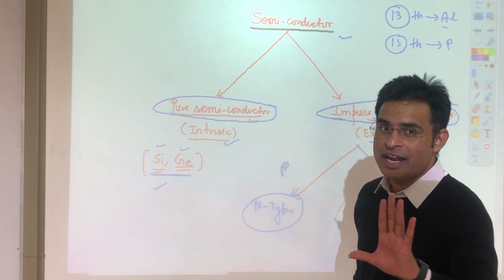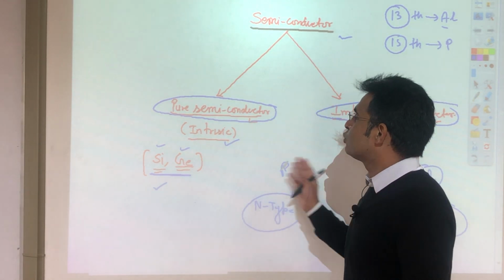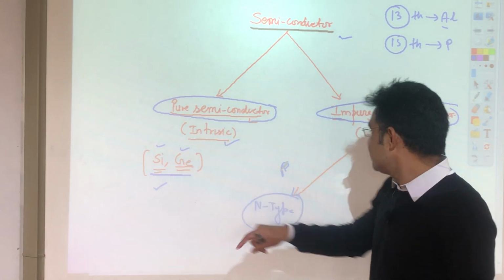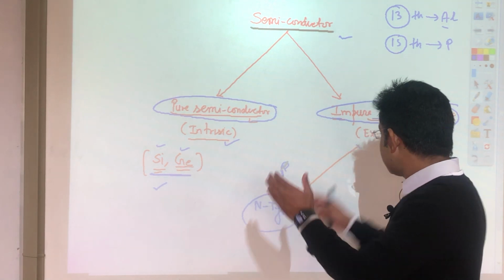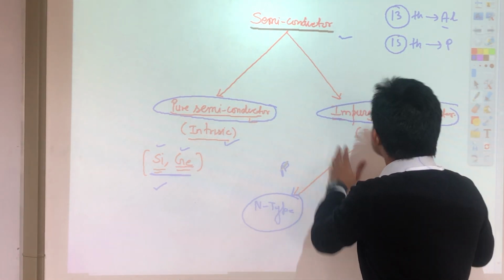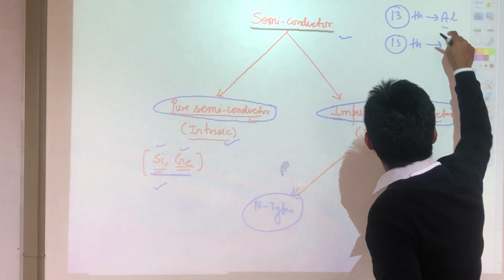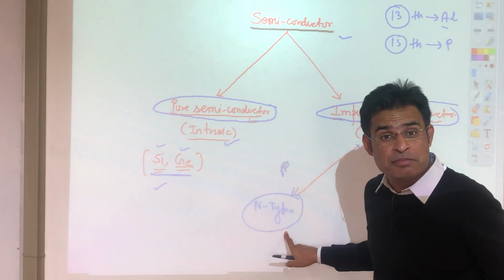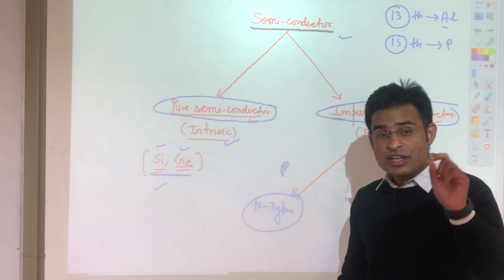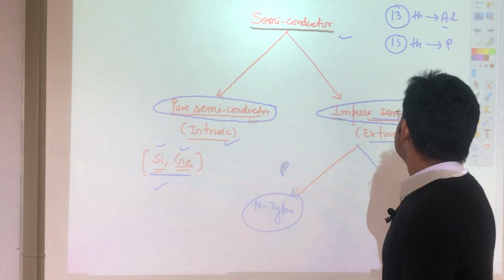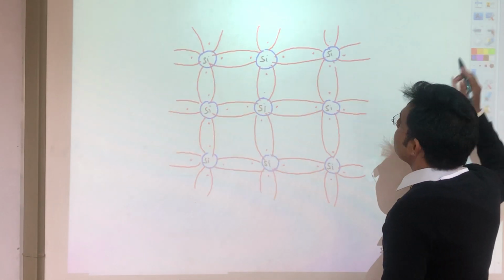So, basically I divided semiconductors into two parts. The first one is pure semiconductor and the second one is impure semiconductor. First we mix impurity, which means it becomes impure. If I mix the 15th group, the semiconductor will become n type, and if I mix the 13th group, it will become p type.